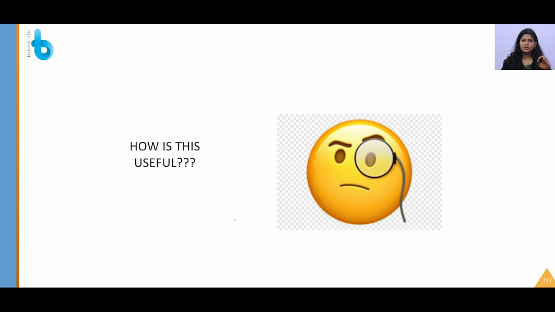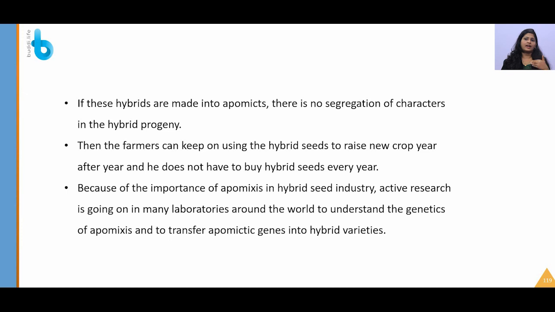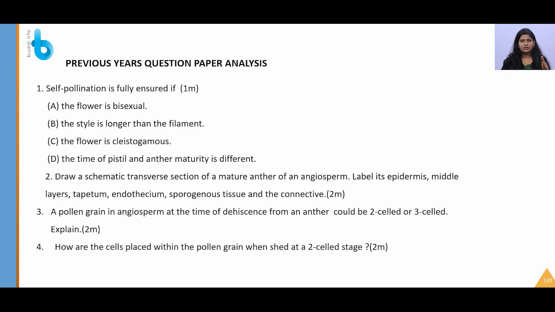Is this useful? Yes, because the production of many hybrid varieties costs a lot, and apart from that, due to segregation of characters, we cannot get the particular hybrid, and it is very expensive for farmers. If they recognize these genes for apomixis, they can mimic that particular character, there will be no segregation in the hybrid, and they can produce it further. Scientists are also working on this area. Now we are going to discuss the previous year's question paper.